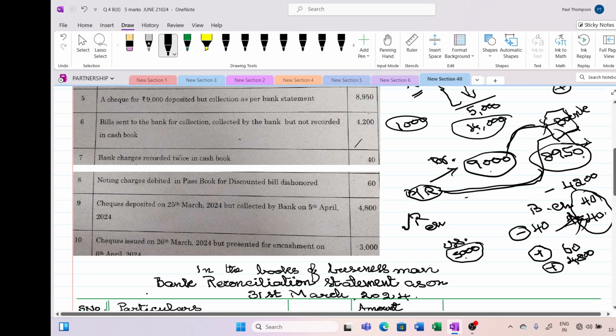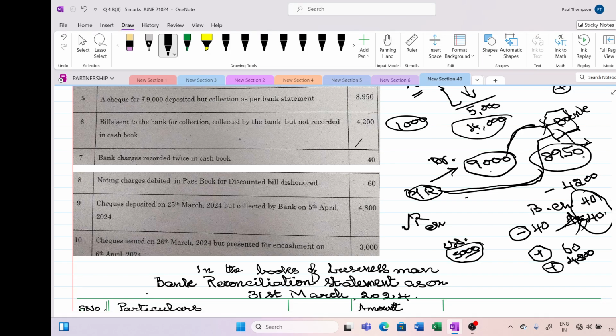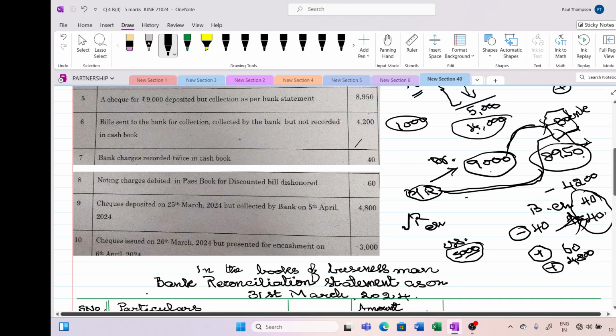It is not presented for encashment or for payment. That is the same meaning, encashment and payment is the same, presented for payment. This was not presented for payment. Until the bank makes the payment, it will not increase our overdraft. So as on 31st March, this amount is not increased.